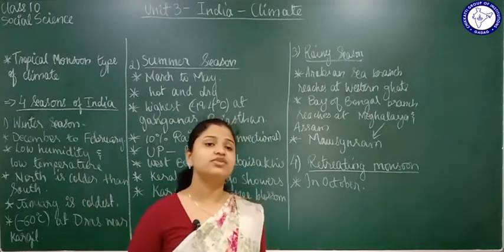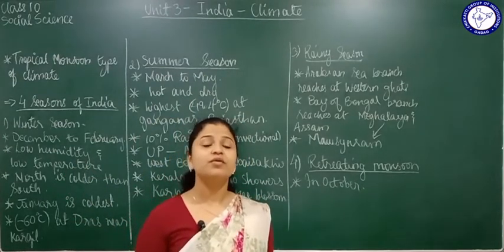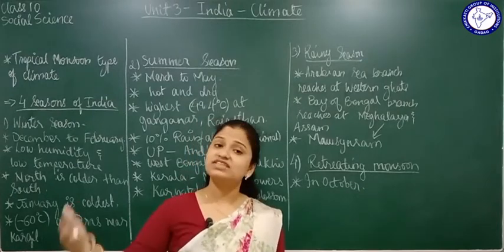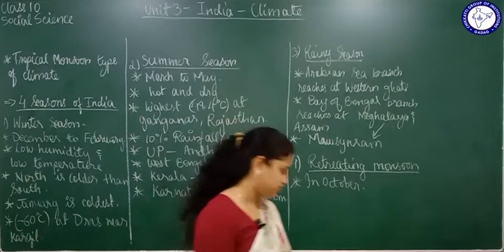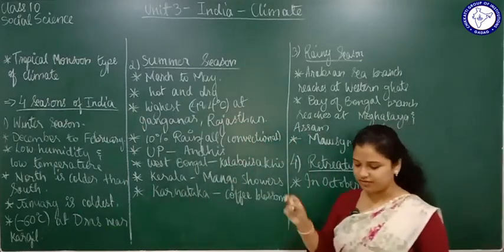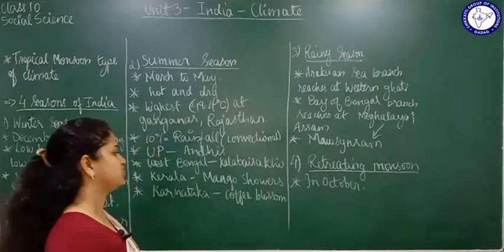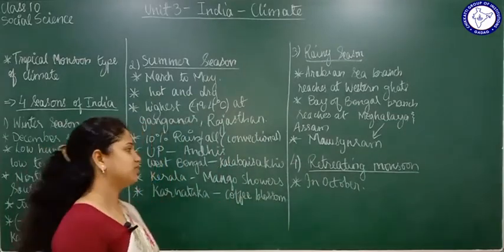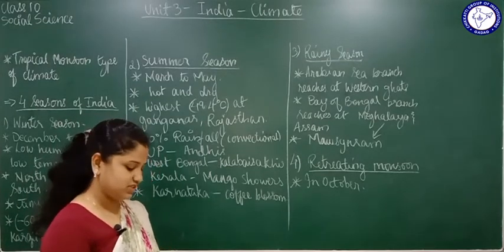So the winds are going to move from high pressure towards the low pressure region. So where is the high pressure? From the land. Low pressure is in the sea. So winds are going to move from land towards the sea, right? And that is when the retreating monsoon is going to take place. The retreating monsoon takes place when the winds move from the land towards the sea.